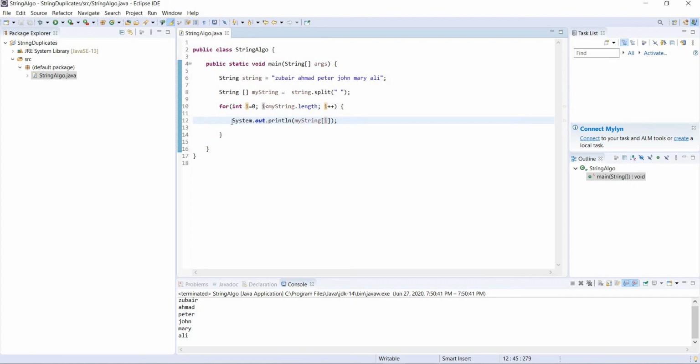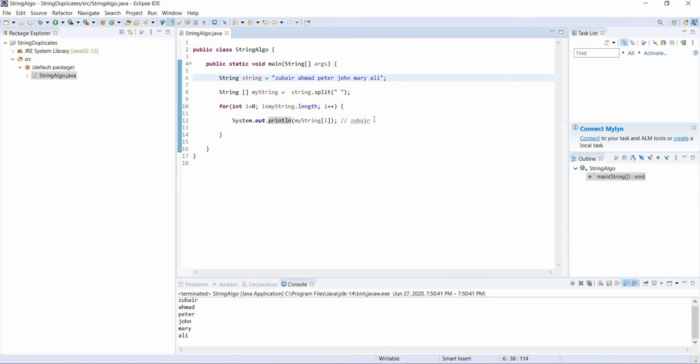So there should be a way I take this I that is currently 0, I mean it is Zubair right now. I just want to do something to check in my loop, right? So we need something that will take our first element in the array and check it in the same array to see if it is a duplicate or not, right?